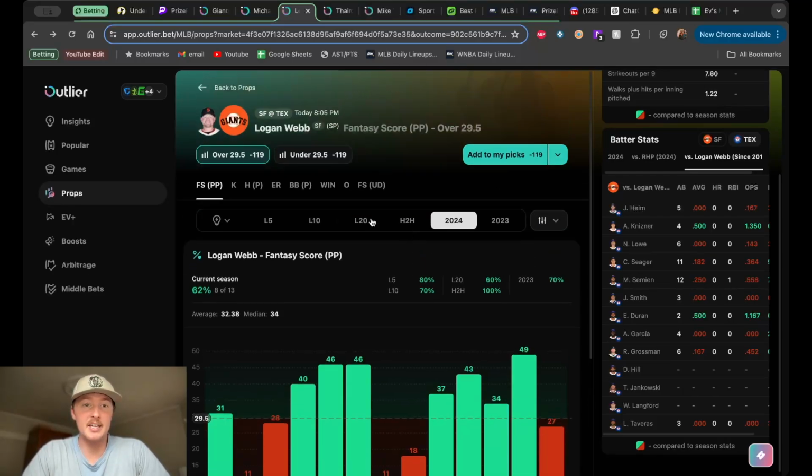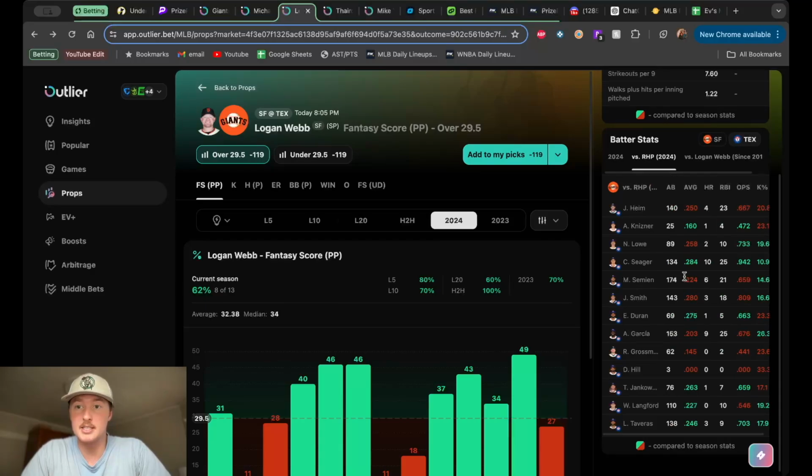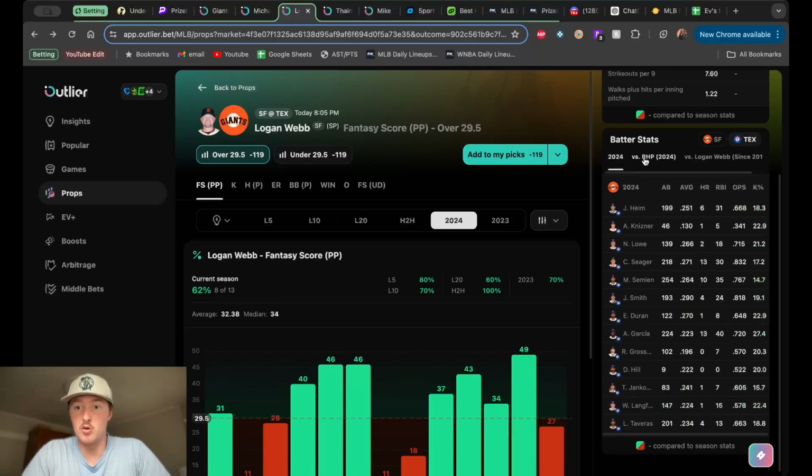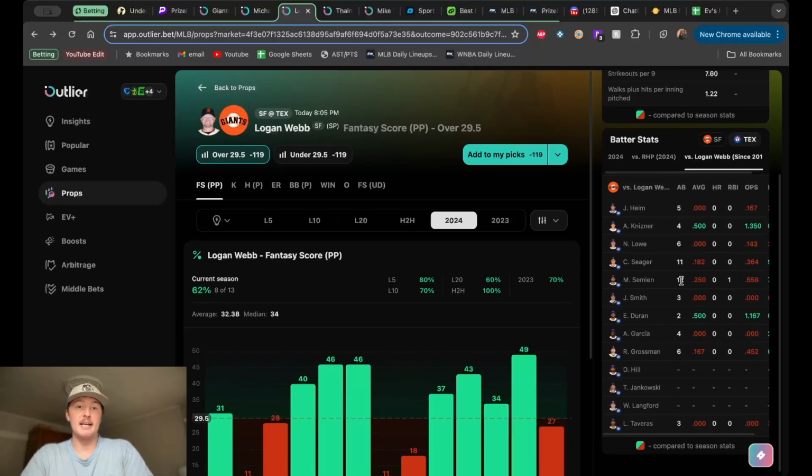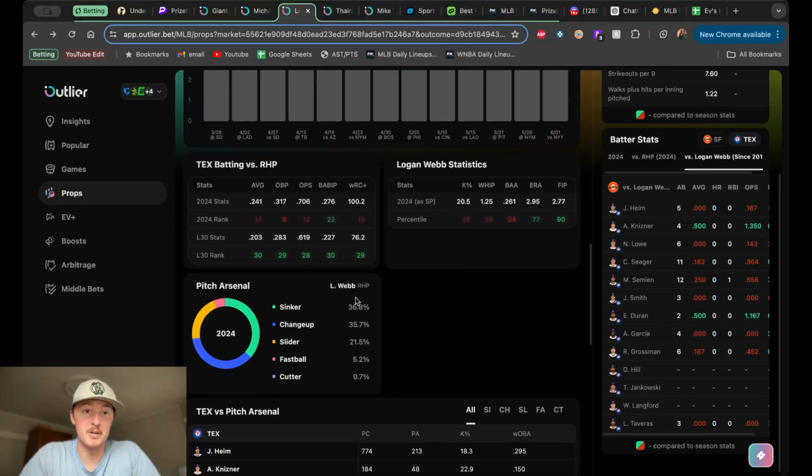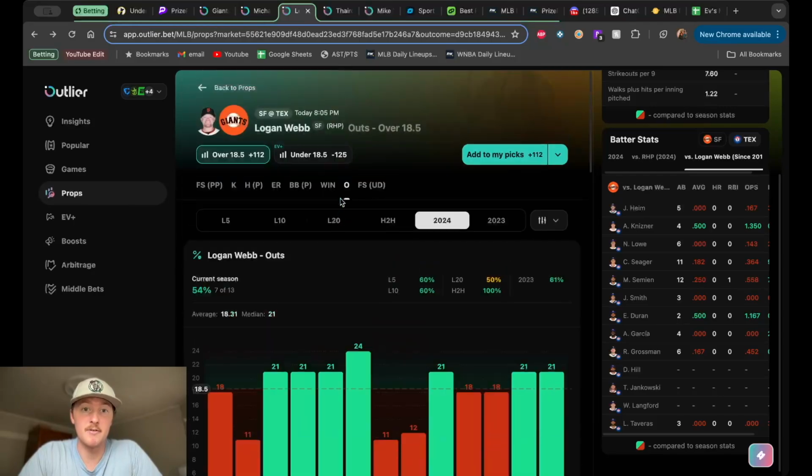If you take the fantasy score over on Logan Webb, I could see you stacking Semien's under, maybe Garcia's under. He's 0 for 4. And also both these guys get worse against right-handed pitching, especially Semien, .224 as opposed to his normal .264, and Garcia .203 as opposed to his normal .223. So both those guys, bad history against Logan Webb, and also a bad history against right-handed pitching so far this year. And let's not forget how bad the Rangers have been. 30th ranked in pretty much everything, last in everything in terms of right-handed pitching going up against it. That's a good thing for the fantasy score also.